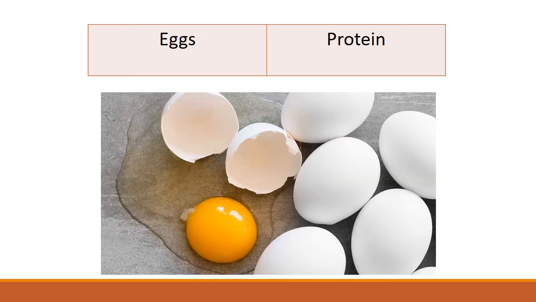Next we have eggs. Yes, we can see so many eggs in the picture. So students, which food group do eggs belong to? Eggs belong to the food group of proteins and it provides protein to our body.